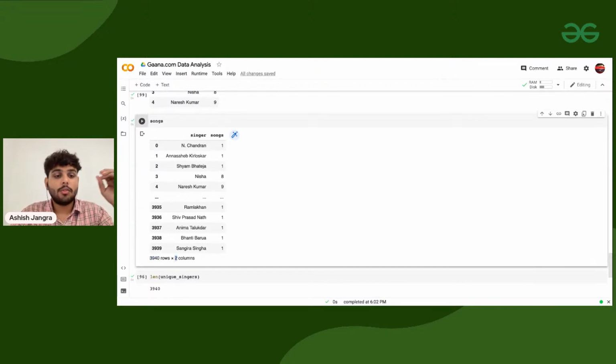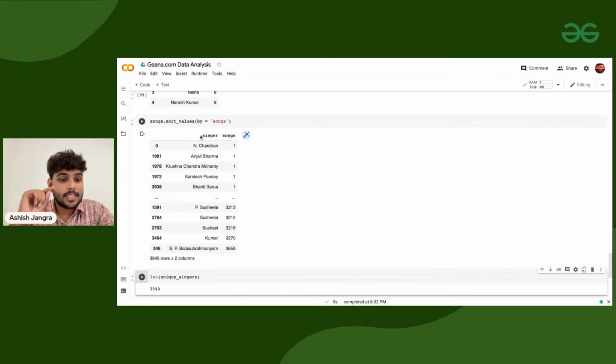Sorted? Now what do I want to know? I want to know about the singer who has sung the most number of songs. For that purpose, I need to sort this whole data frame with respect to songs. So I am writing dot sort_values by songs.